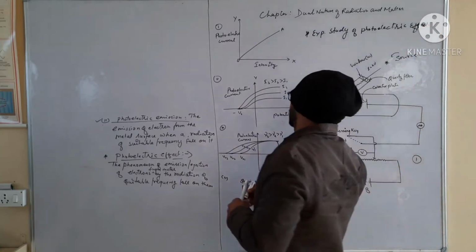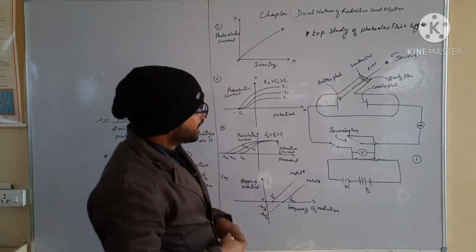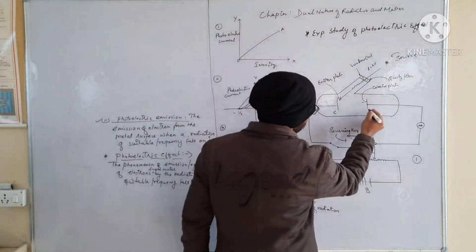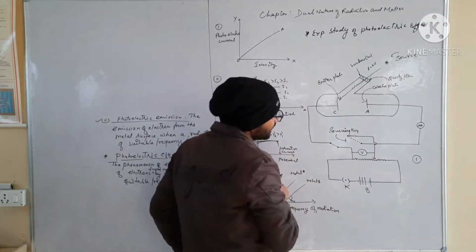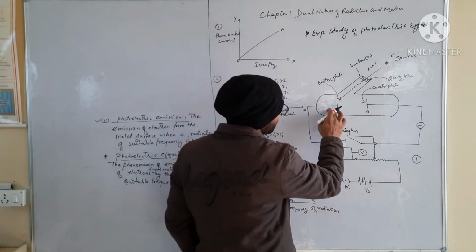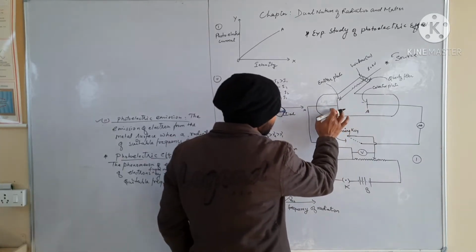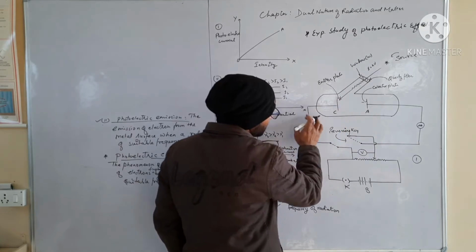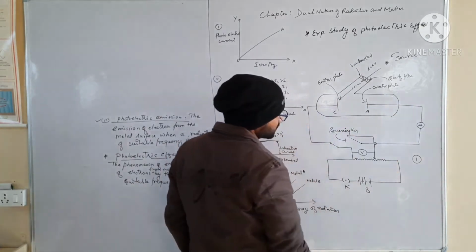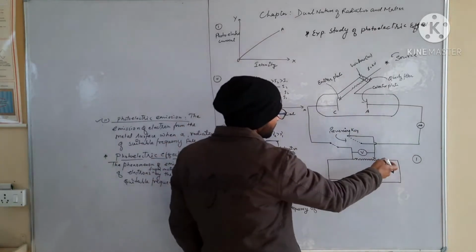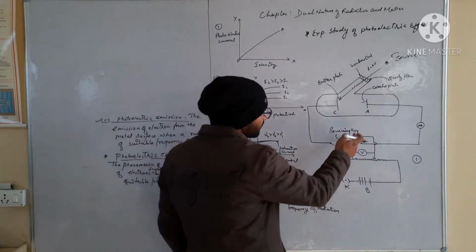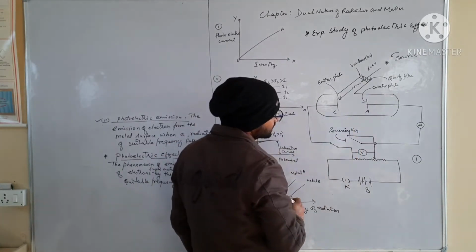For this study, you can see here we have a chamber in which two plates, C and A, are placed, so that the electric potential of plate C, or you can say A here, can be varied. First, the C plate is connected to the negative terminal of the battery, and the A plate to the positive terminal of the battery, with the help of a rheostat, a voltmeter and other things. Here we are using a reversing key.